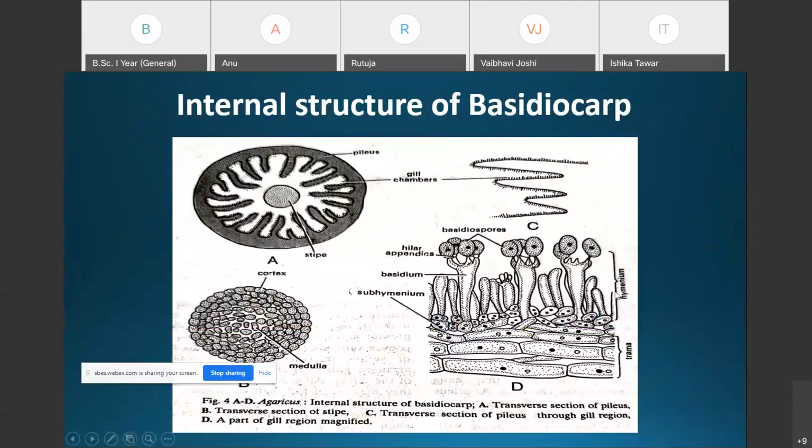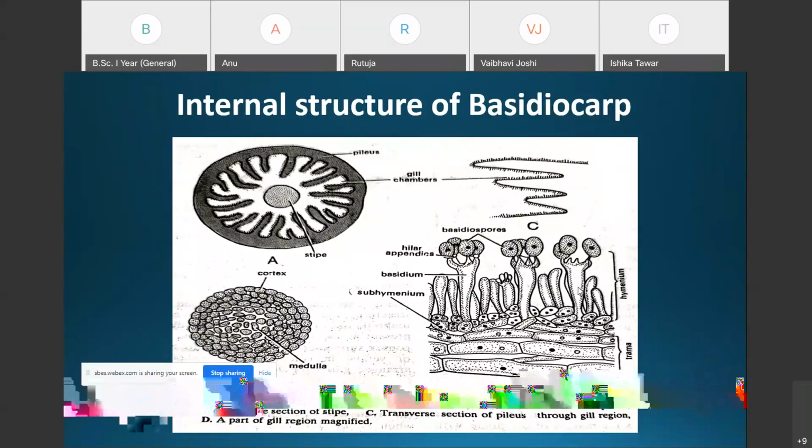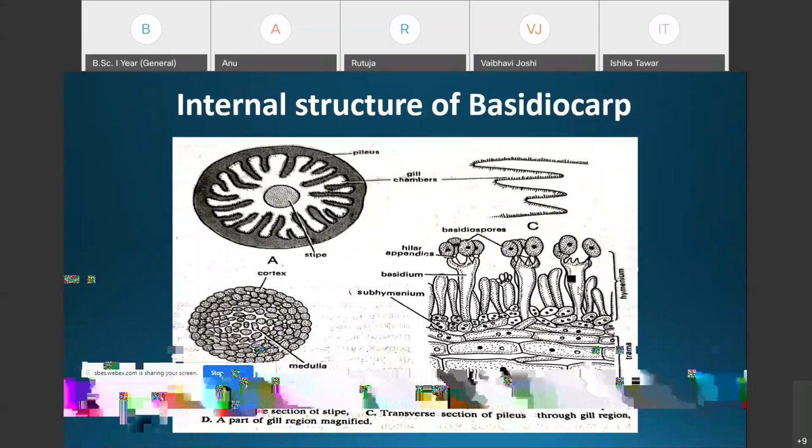And then here is the third region, which is called the hymenium. Here you can see the hymenium region. The hymenium is the outermost layer of the gill. It is a fertile region and it is composed of hyphae of the subhymenium region. In this region the cells are arranged in a palisade-like layer. These aseptate fertile cells are known as the basidia.